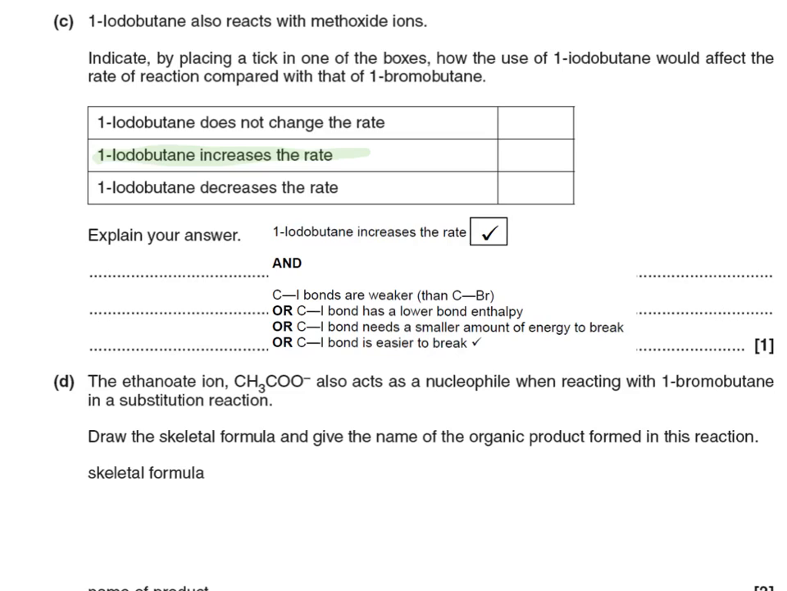And here we have the official answer from the examiner, which is saying that the carbon iodine bond has a lower bond enthalpy, or the fact that they are weaker, or it's easier to break, anything along these lines.